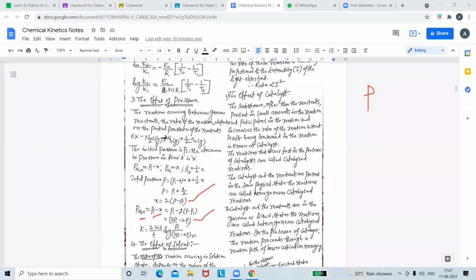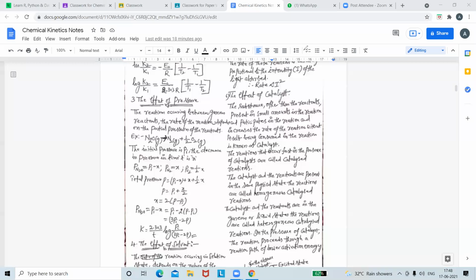Okay, that is finally, K is equal to 2.303 by T log this one. Any doubts in this one? We have to learn all this by heart. Okay, this part, very simple. There is no confusion here at all. Don't worry. Any doubts with respect to pressure?